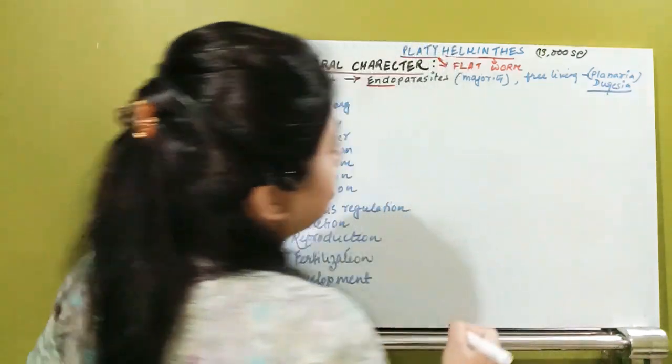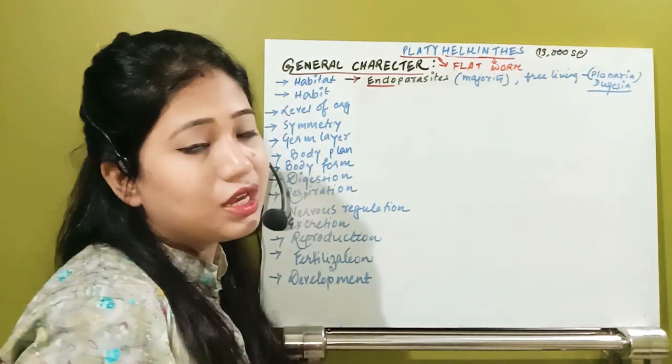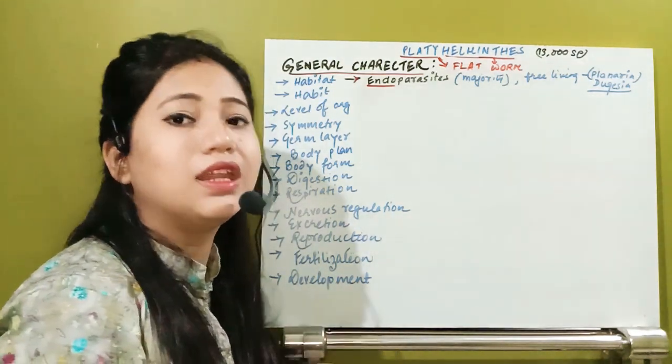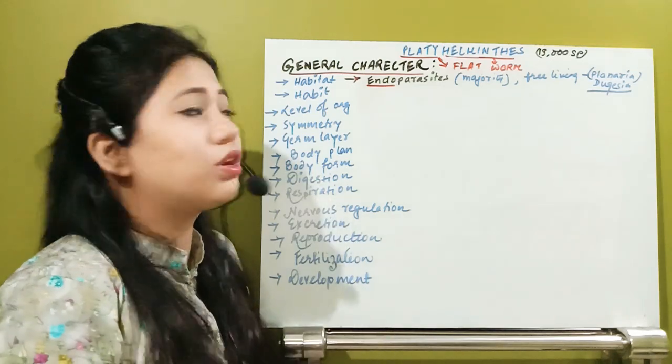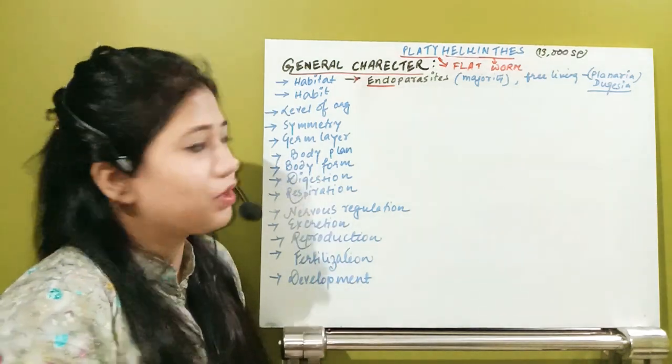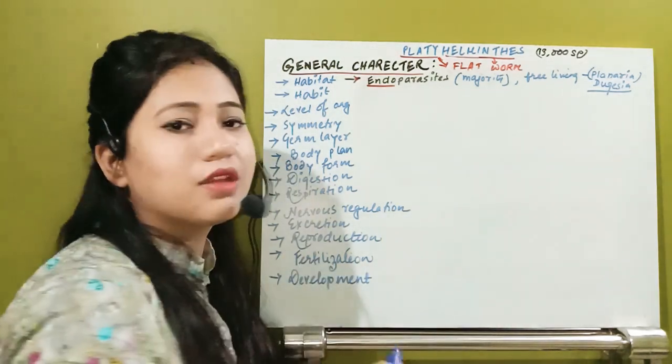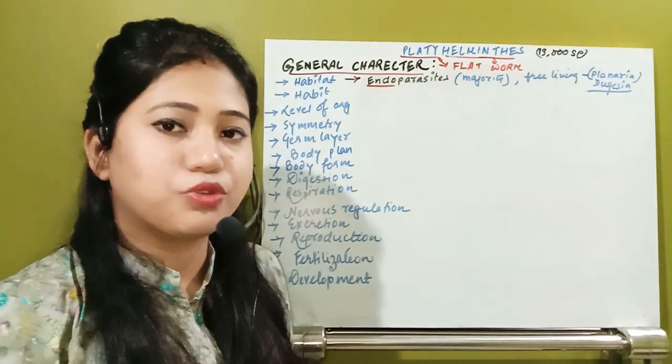Planaria or Dugesia is actually a free living organism that does not live in a host body. Most of the others are endoparasites. I will give you the examples whenever we proceed.